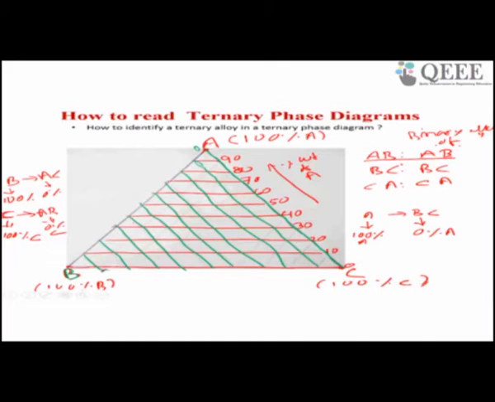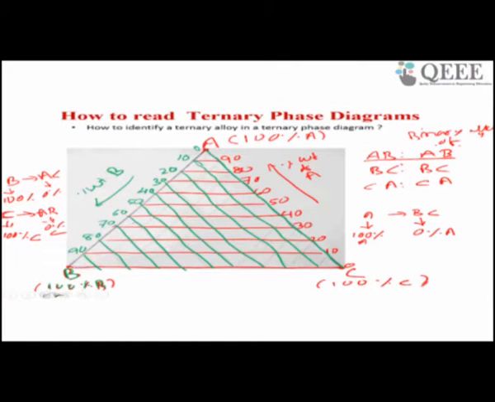I made 10 parallel lines. Here this is my 0%, then 10, 20, 30, 40, 50, 60, 70, 80, 90, and again this is 100% of B. This is my alloy composition of B. It means my weight percent of B increases like this.